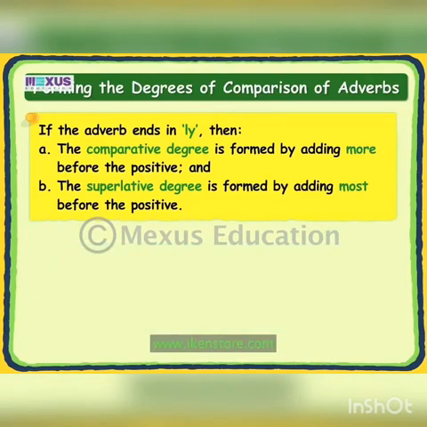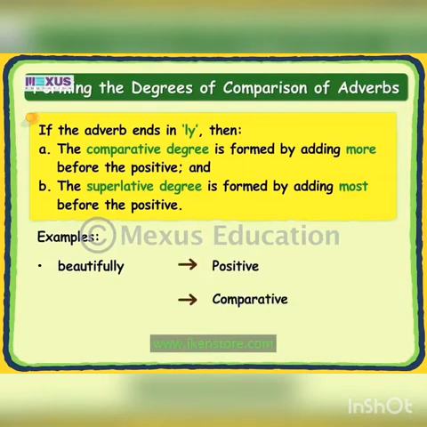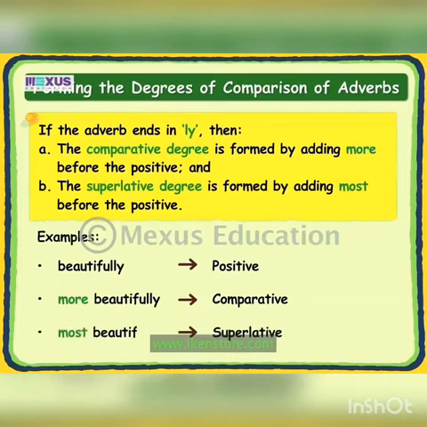Let us take an example of the adverb beautifully, ending in ly. The adverb beautifully is in the positive degree. The comparative, more beautifully, is formed by adding more before the positive. The superlative, most beautifully, is formed by adding most before the positive.